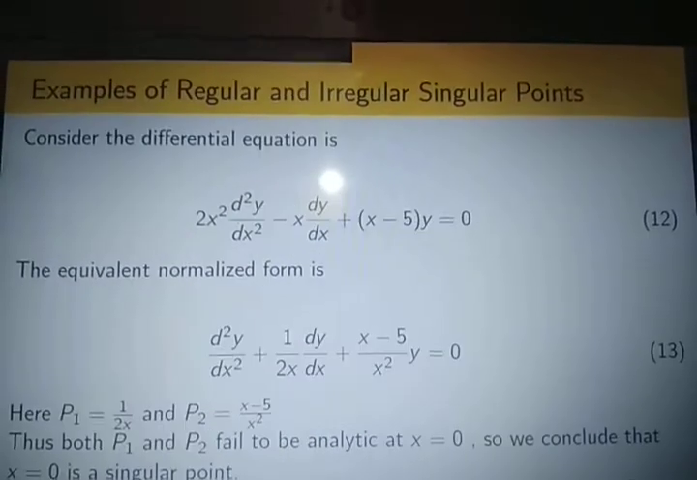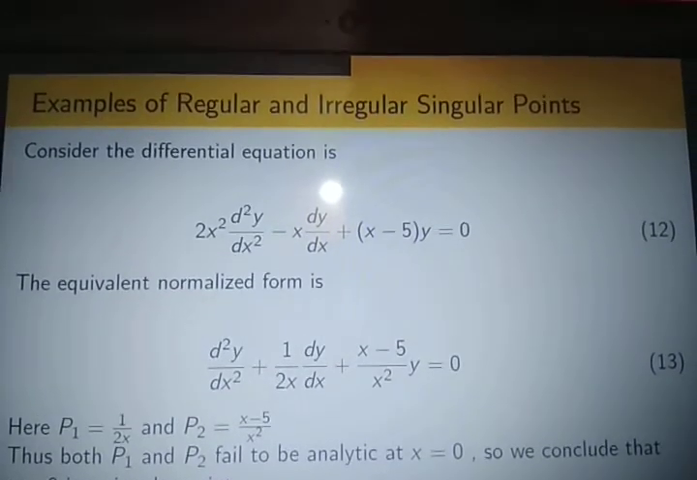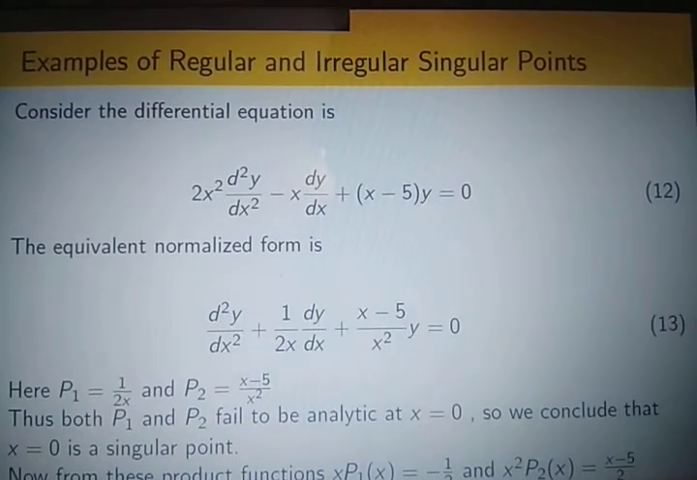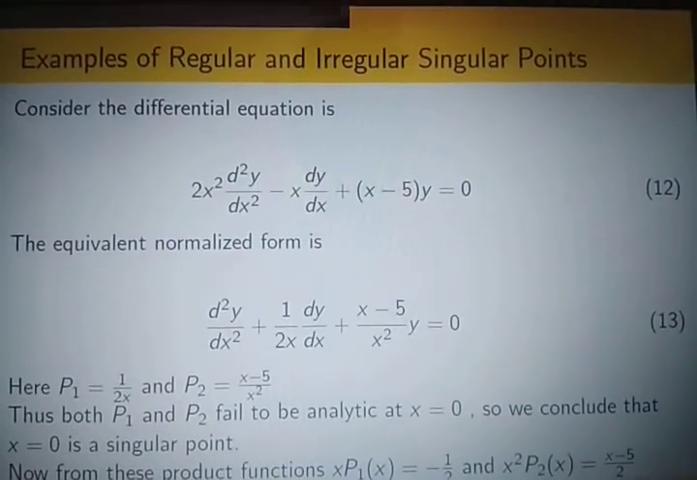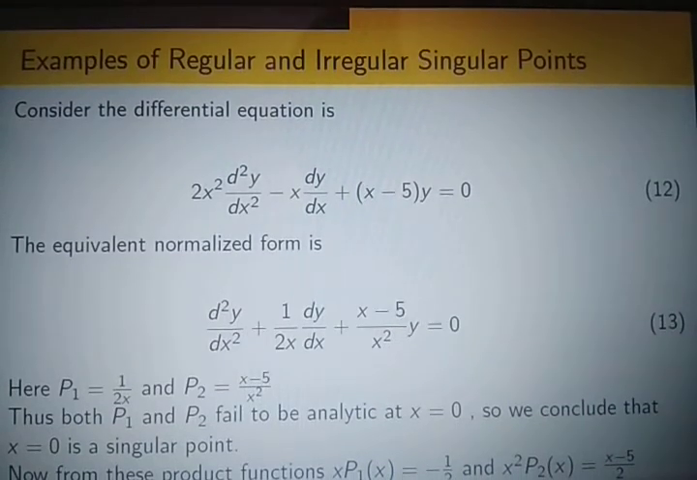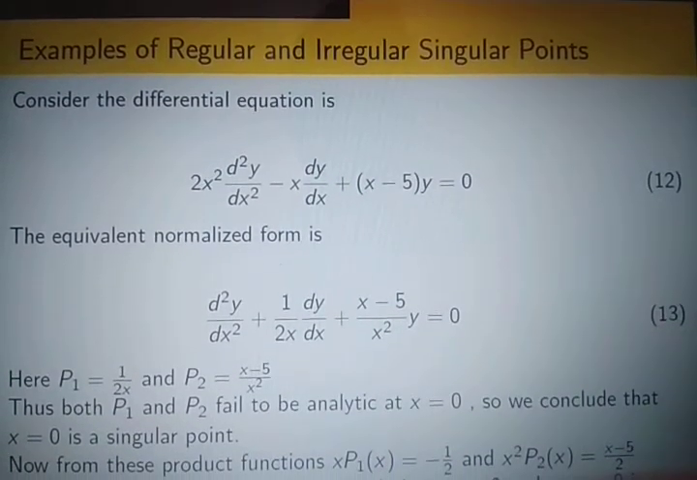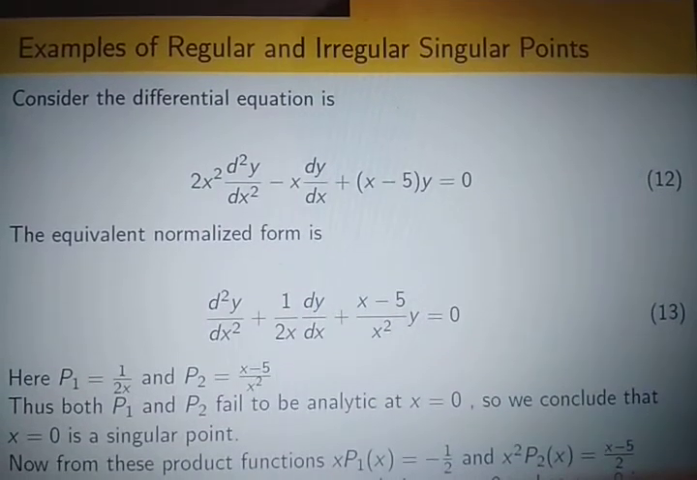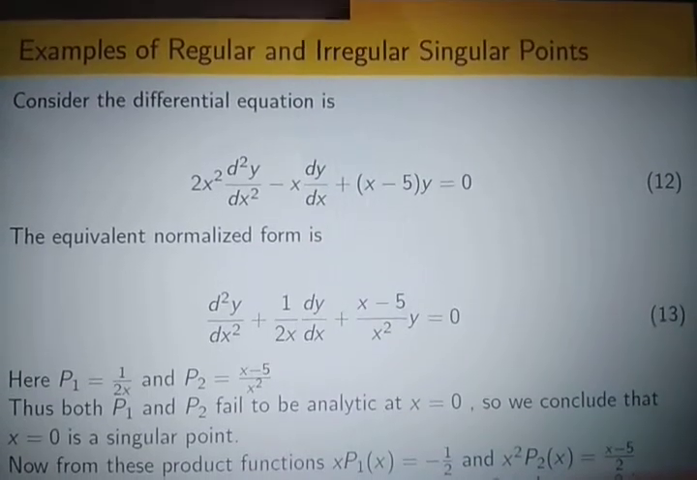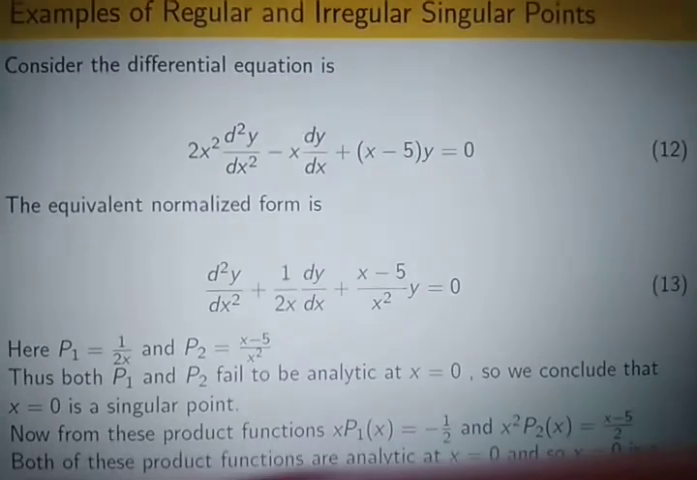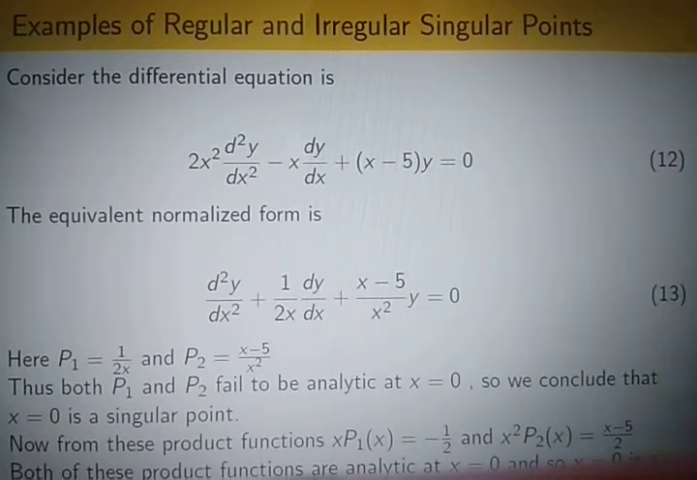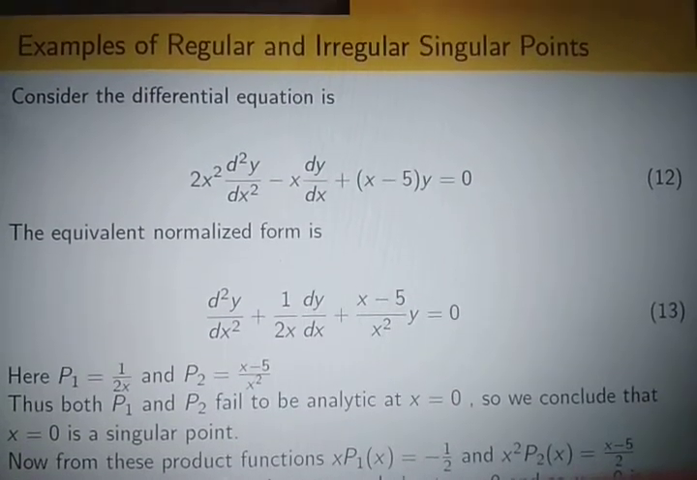The first example. Consider the differential equation 2x squared d2y/dx2 minus x into dy/dx plus (5x minus 5) into y equals 0. And we put the differential equation into the equivalent normalized form, and this would be d2y/dx2 plus 1 by 2x, by dividing by 2x squared, we get, a minus sign would occur here. There are some typing mistakes. So this is the x minus x squared by x squared. This should be 2x squared. Yeah, okay, that should be some problem.